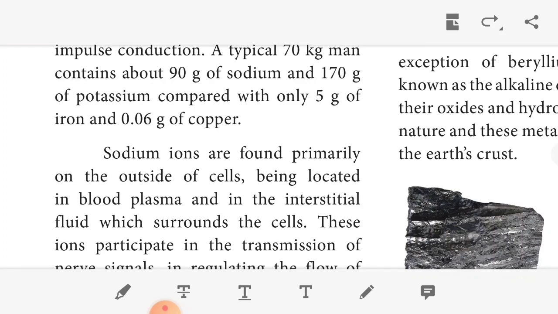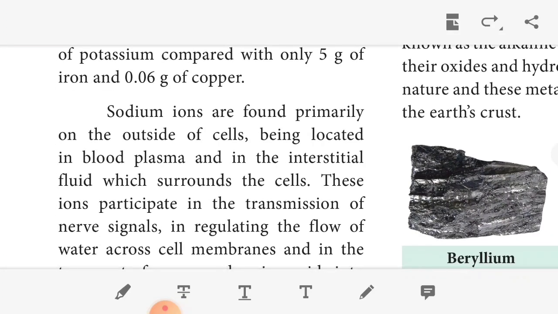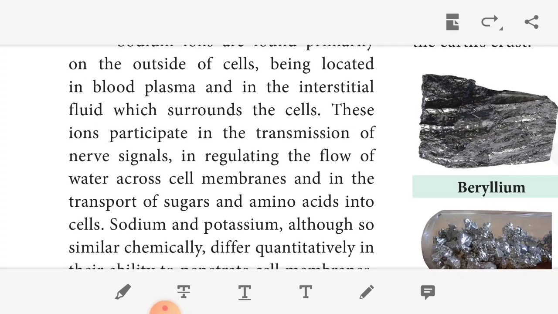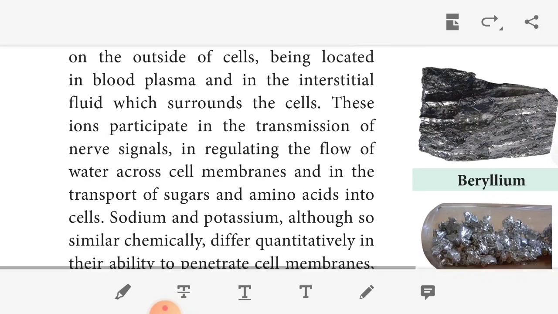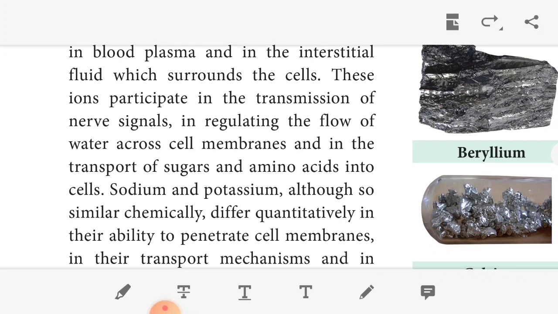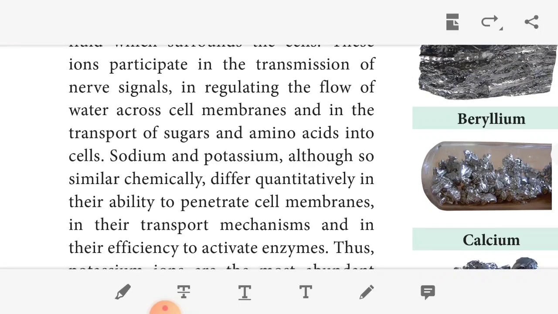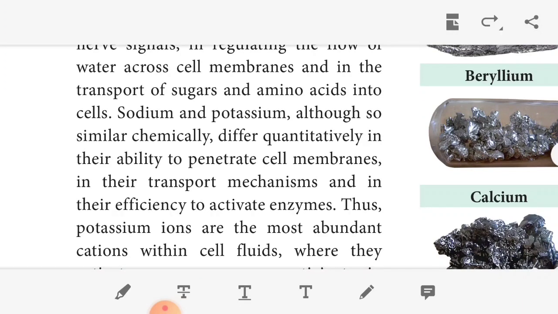The sodium ions are found primarily outside the cells, located in the blood plasma and the interstitial fluid which surrounds the cell. These ions participate in the transmission of nerve signals, regulate the flow of water across the cell membrane, and help in the transport of sugar and amino acids into the cells. Sodium and potassium are chemically similar, but they differ in their ability to penetrate the cell membrane and in the efficiency of their transport mechanism.